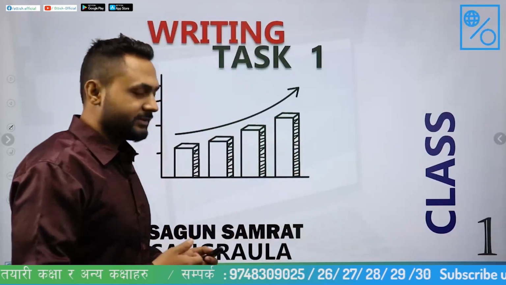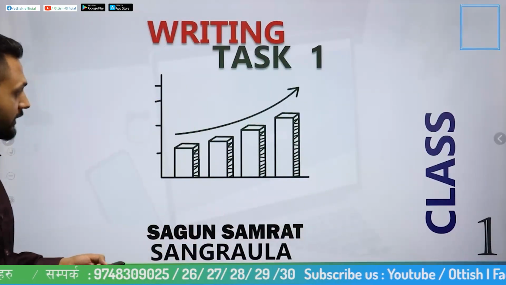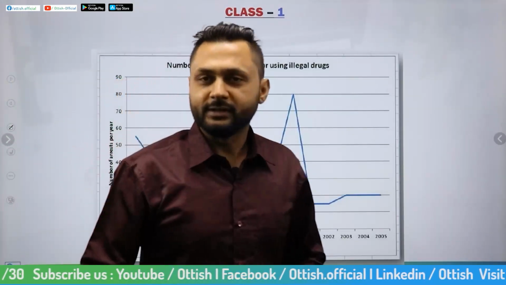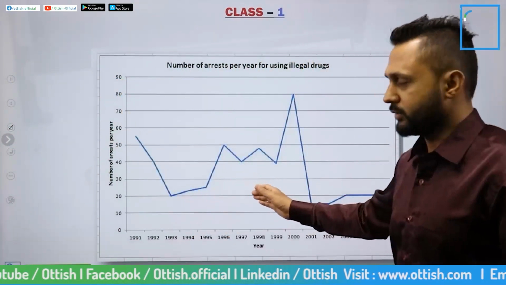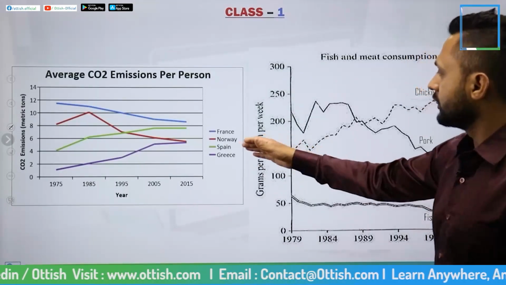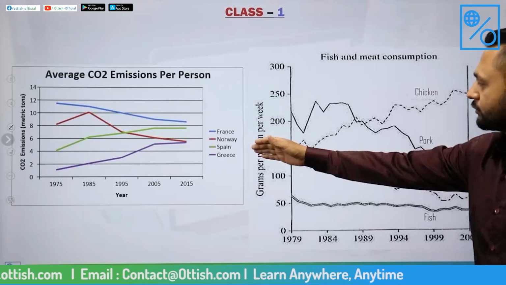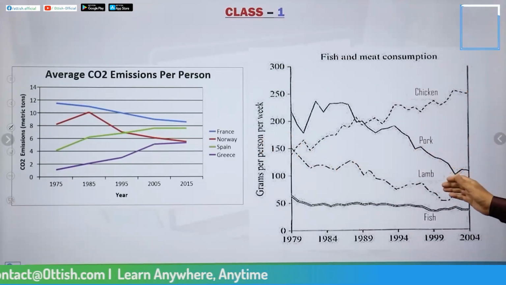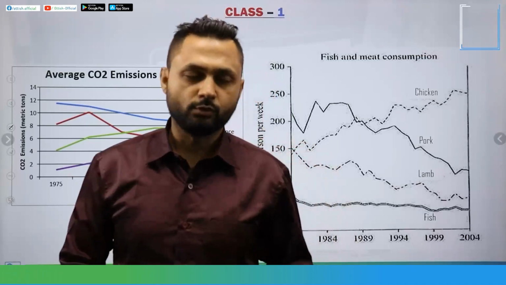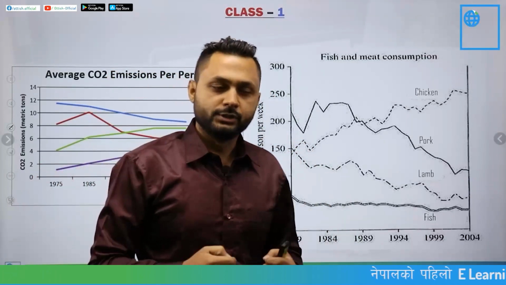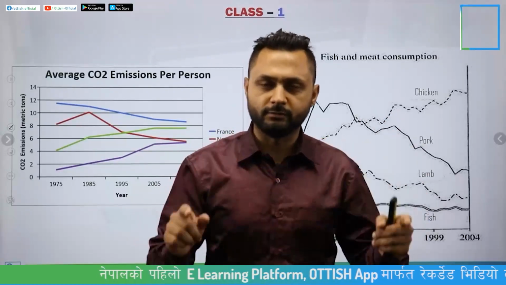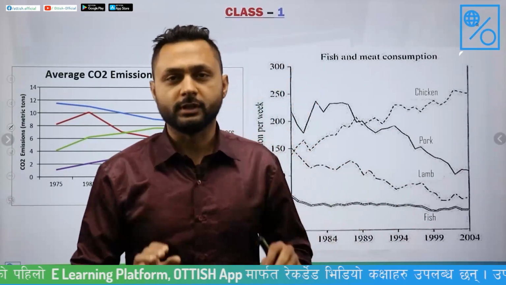So what does the question look like? This is a question that you can get in writing task 1, but this is just a sample question. This is known as a line graph question. Here we have two other line graph questions. This is one question and this is another question. In this first class, we will only focus on line graphs. So what I need you to do is forget about all those other graphs, pie charts and table questions. Just focus on the line graph.